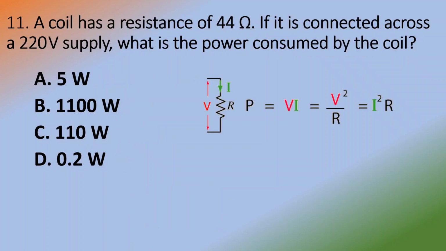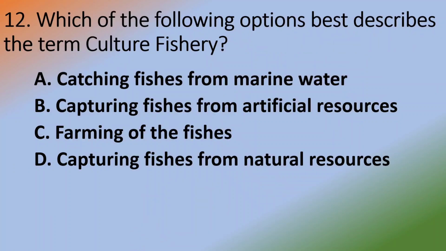A coil has a resistance of 44 ohm. If it is connected across a 220 volt supply, what is the power consumed by the coil? Answer is option B, 1100 watt. You can use the P equal to V square by R formula.